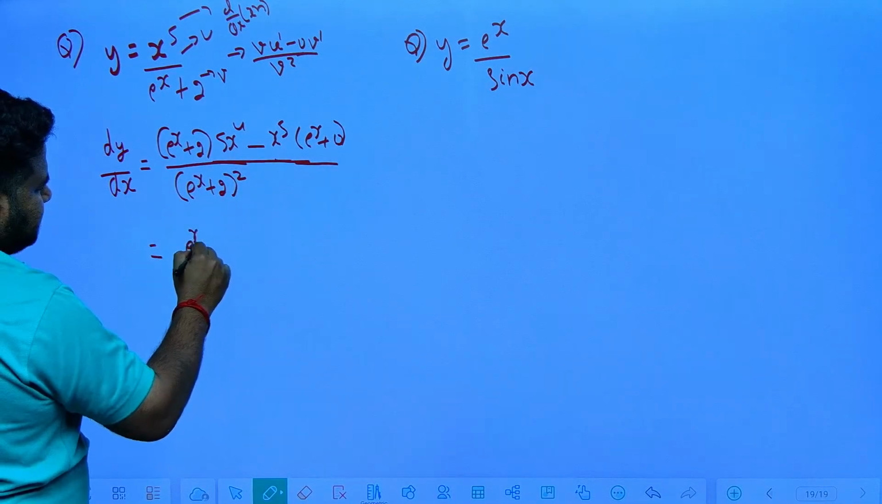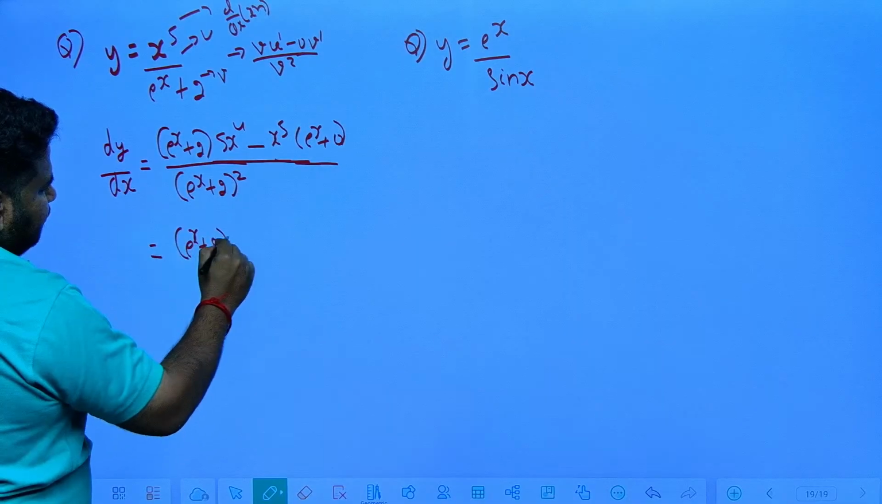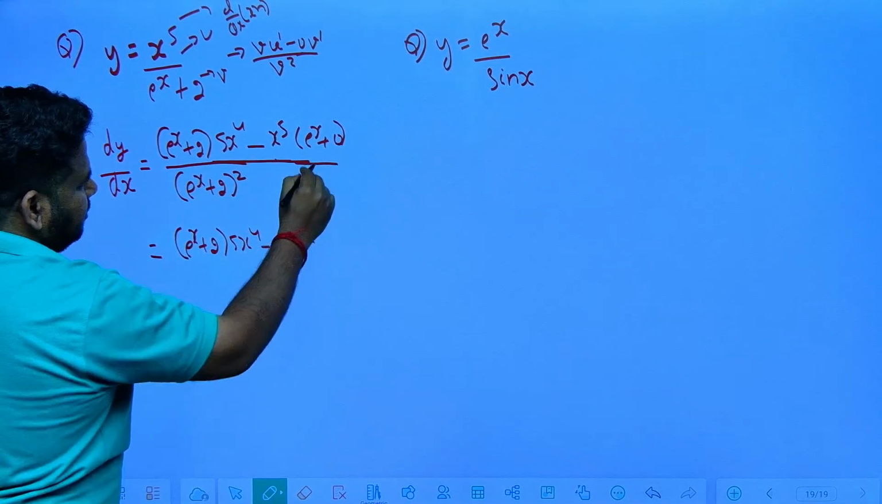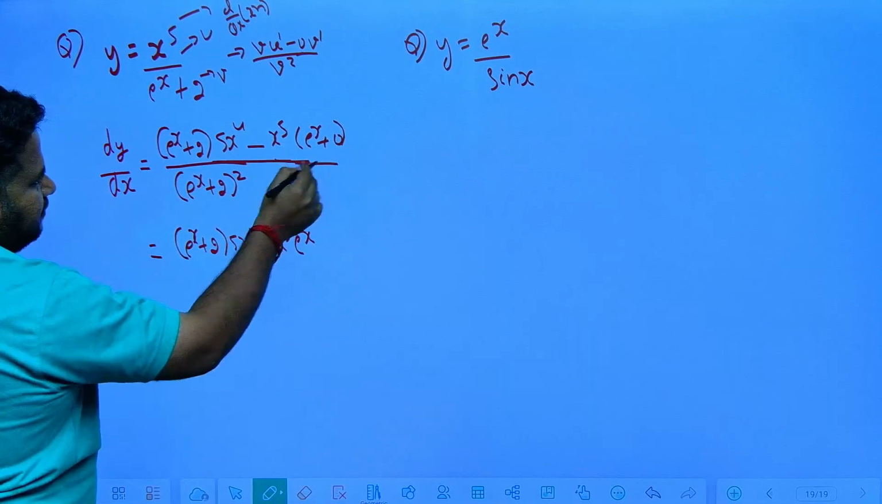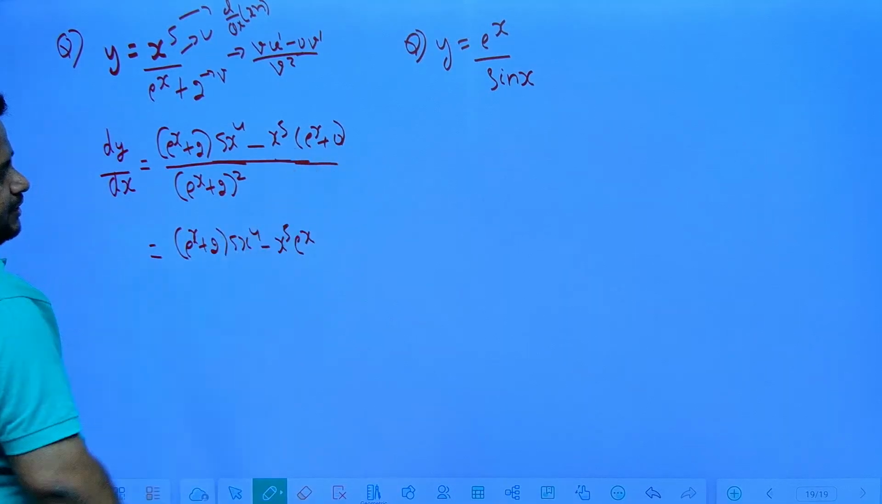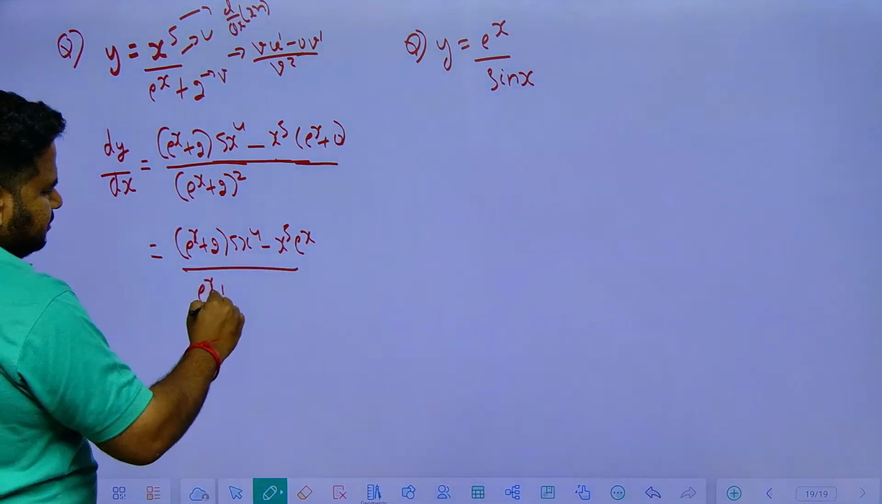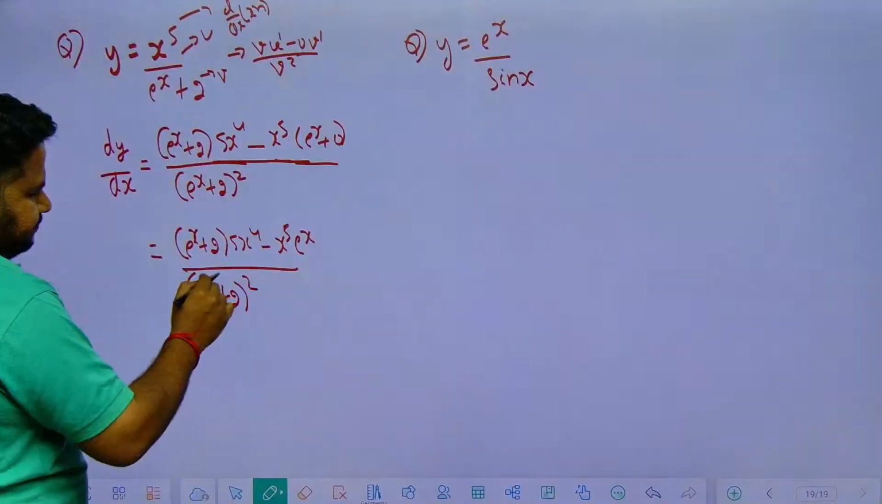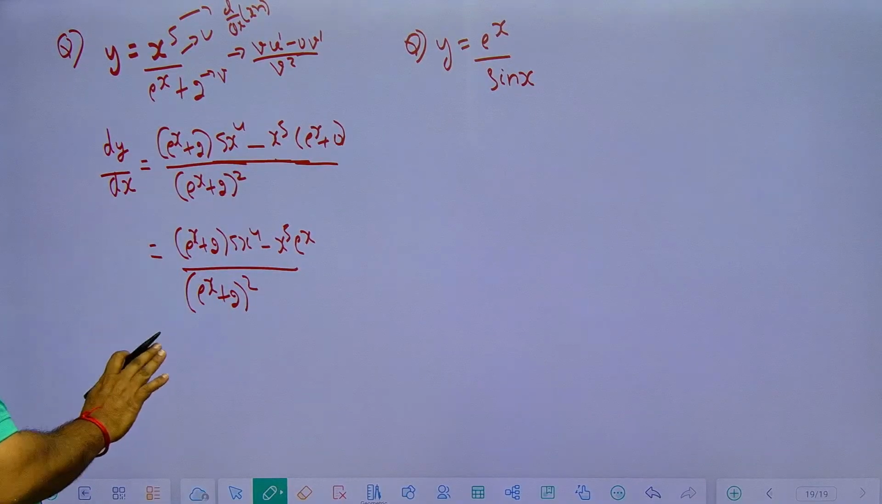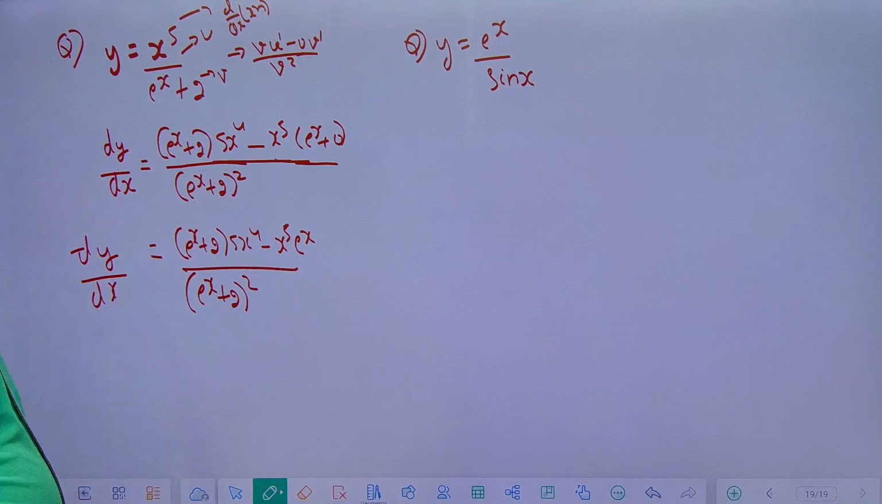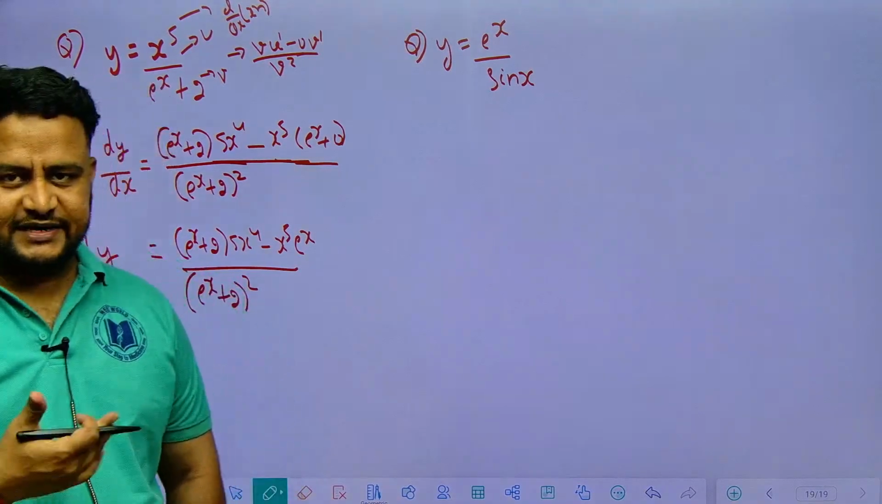So finally it will become e power x plus 2 into 5 into x power 4 minus x power 5 into e power x, because this 0 will not be there. You can remove the 0. Keep e power x, divided by e power x plus 2 whole square. This is basic. Further you can simplify, but that is enough. Dy by dx you can write it like this. Clear? I hope you are getting the concepts.